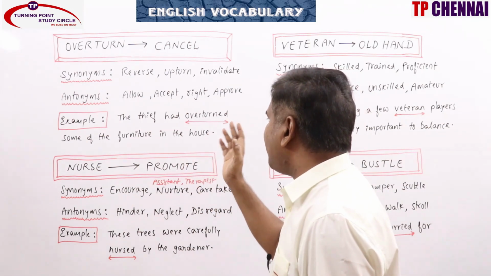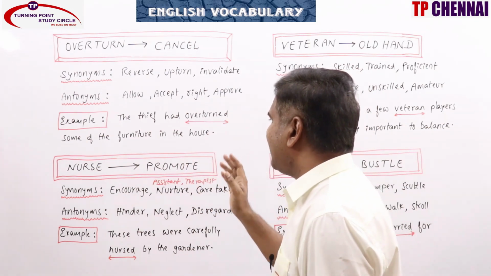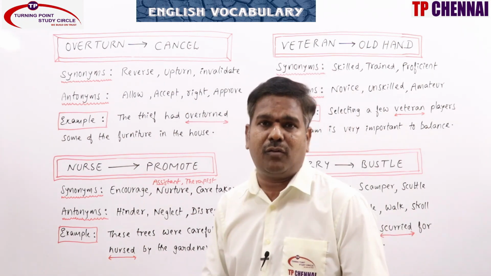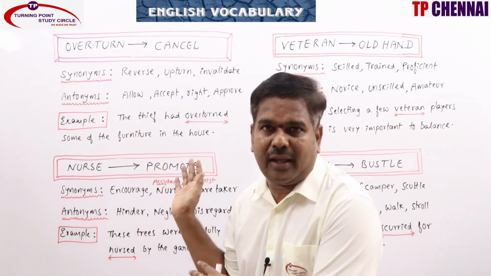Example: the thief had overturned some of the furniture in the house. The results overturned the previous findings. Hope you are clear, right?